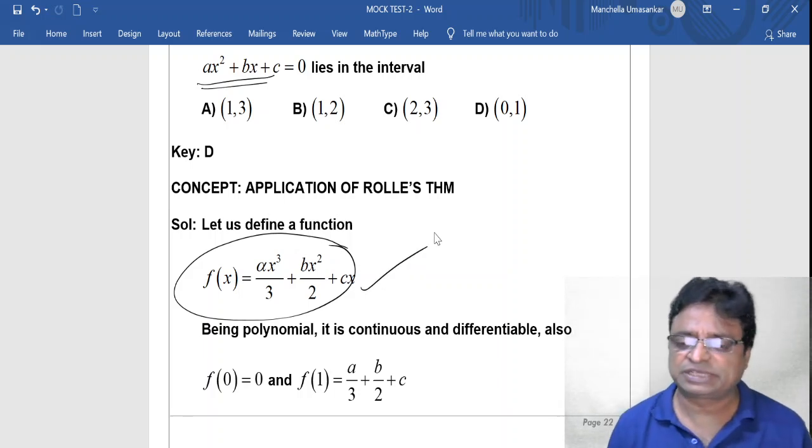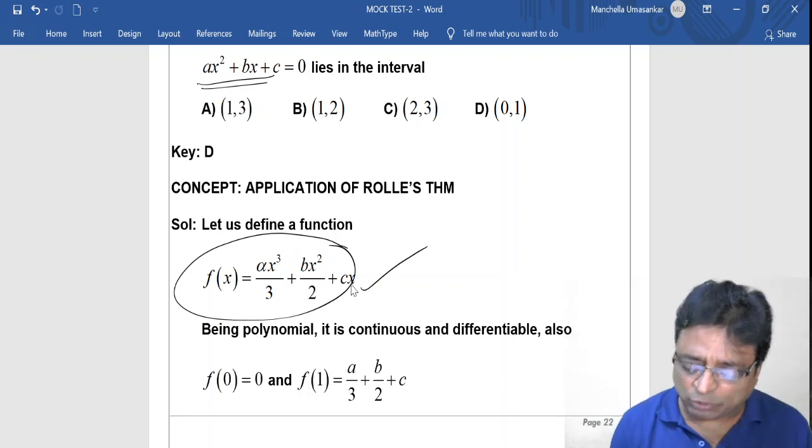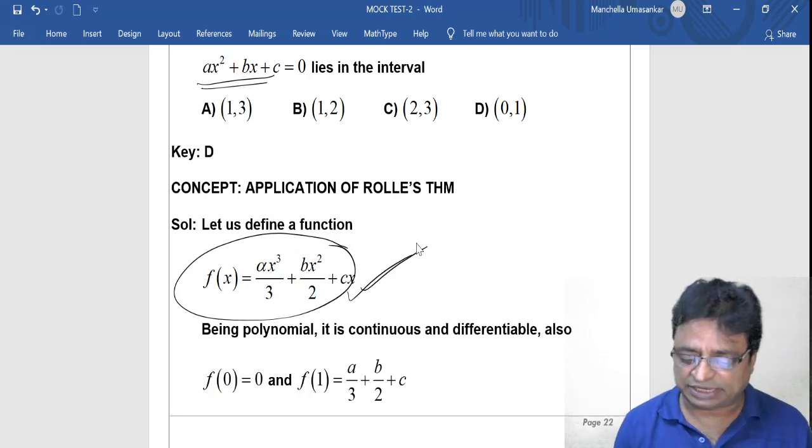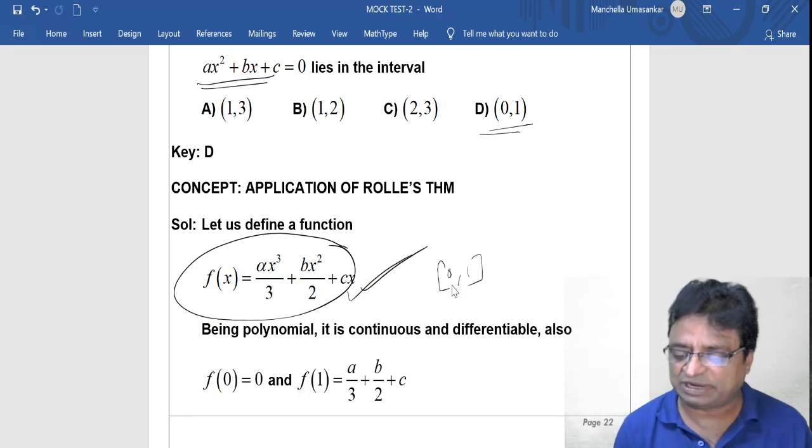What is the integration of ax square? Ax cube by 3, plus bx square by 2, plus cx, this you consider. Now apply Rolle's theorem to this function. What will happen? You check. In the given interval, the closed interval 0, 1. You just apply it in the closed interval 0, 1. What will happen? Let us see.